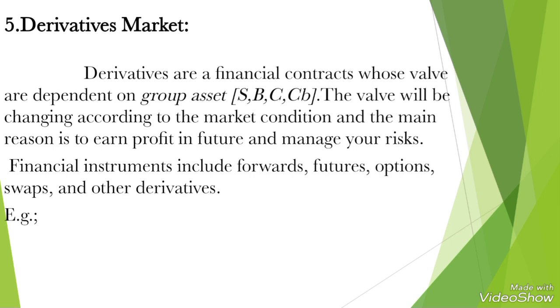In case the price increases due to lesser supply, and now it is 2100 rupees, still 2000 rupees should be provided to the farmer. So this is the reason to earn a profit in the future as well as to manage our risk.